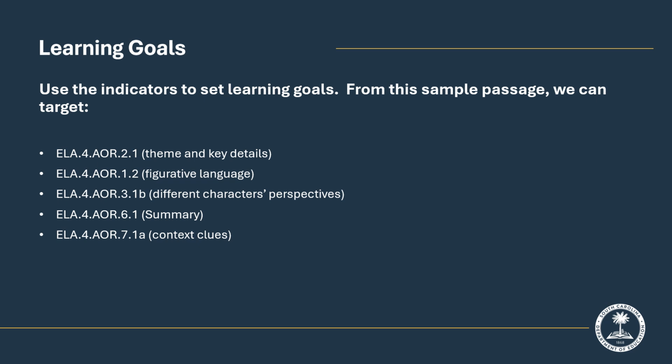Because there are many literary elements in this text, teachers can use the text as part of instruction. Within this sample text, teachers can adequately target AOR 2.1, 1.2, 3.1b, 6.1, and 7.1a.